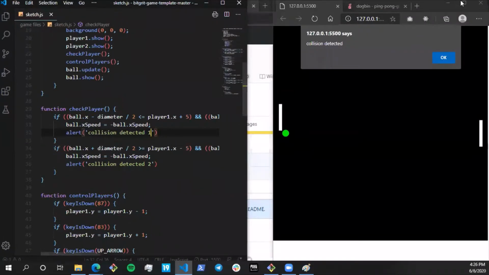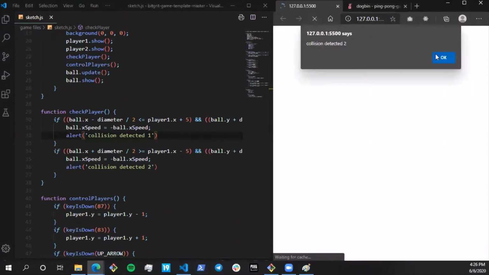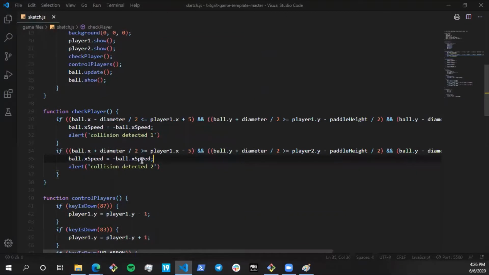Let me just resize my window. Okay, wait, there is an issue with my code. Let me check what has gone wrong.